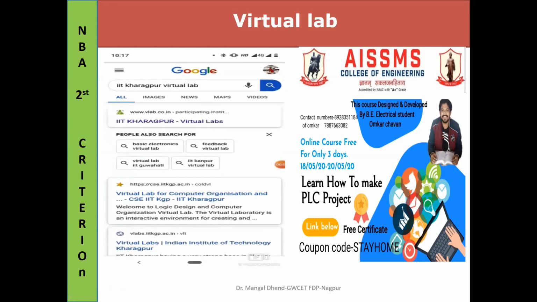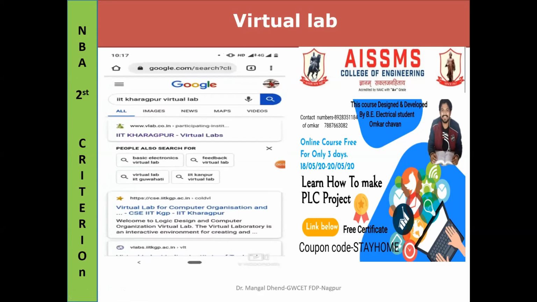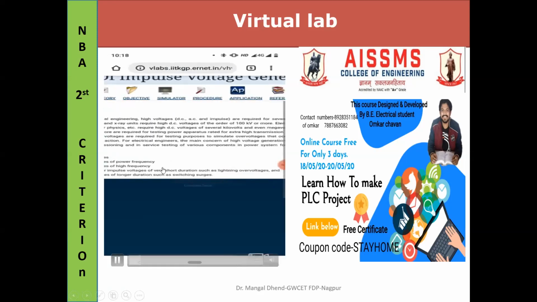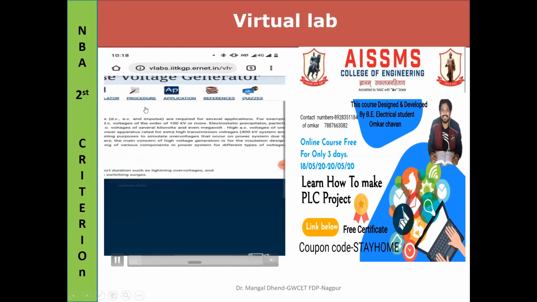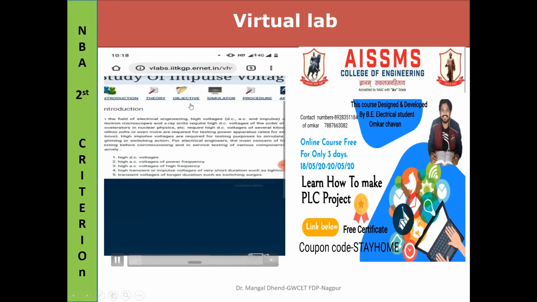Friends, we are going to do the virtual lab of high voltage engineering. He's showing, from Google, you have to first go to Google and then type IIT Kharagpur virtual lab. Then he is demonstrating how the impulse voltage experiment is done, what the basic procedure is, what the information is, and what the application is.